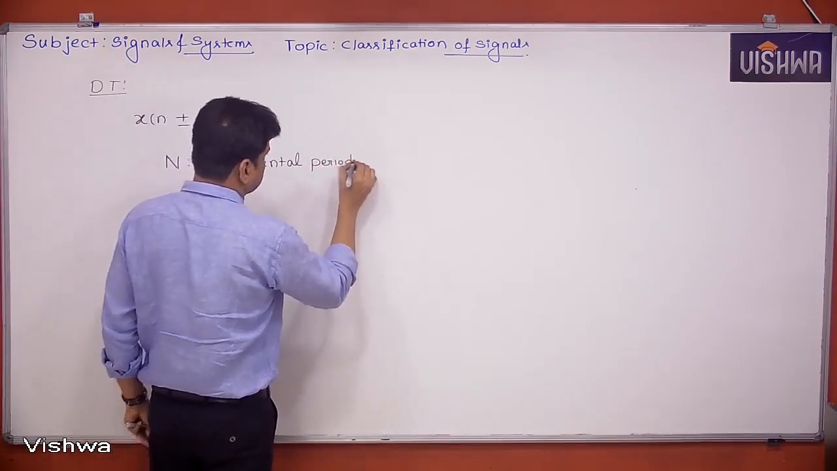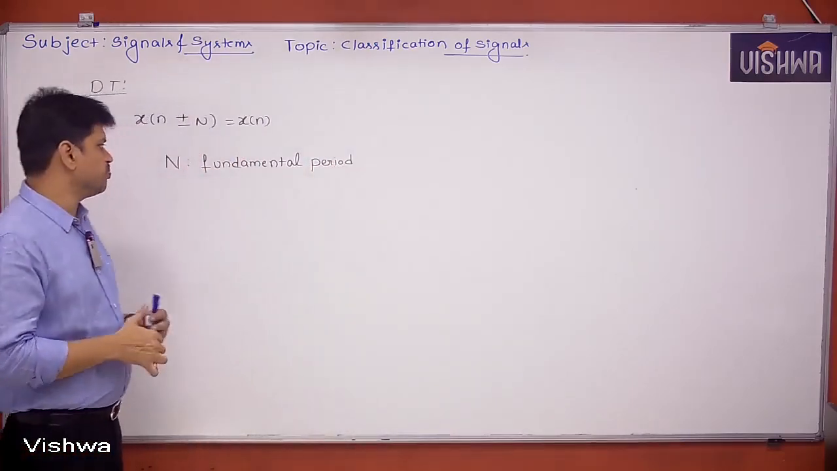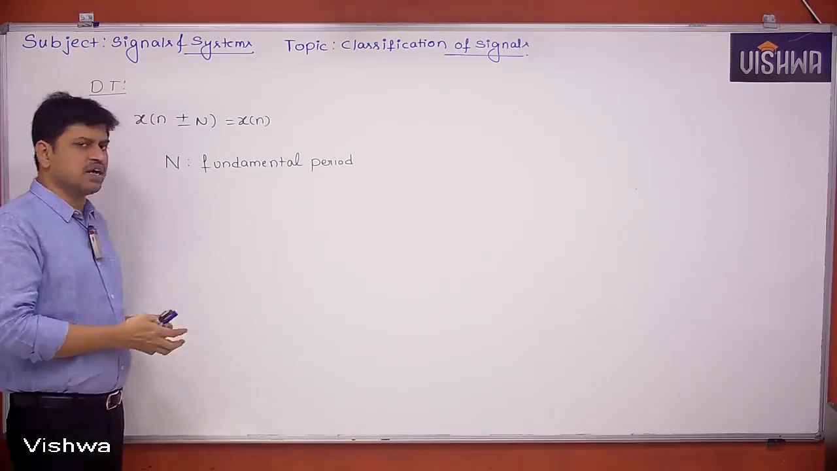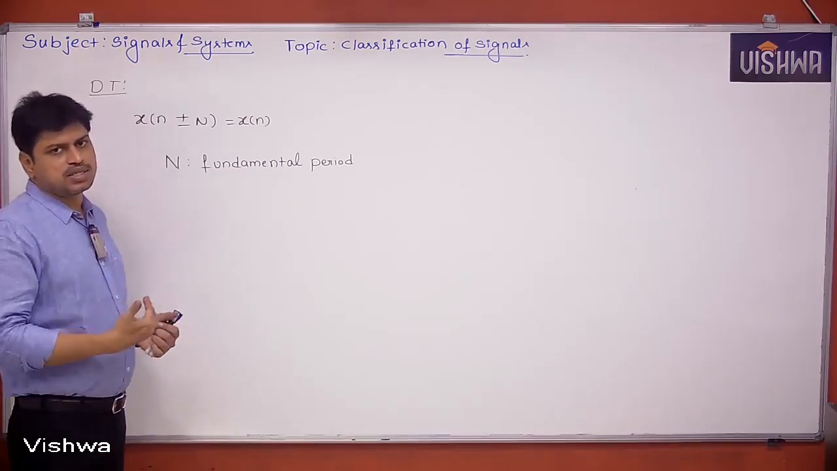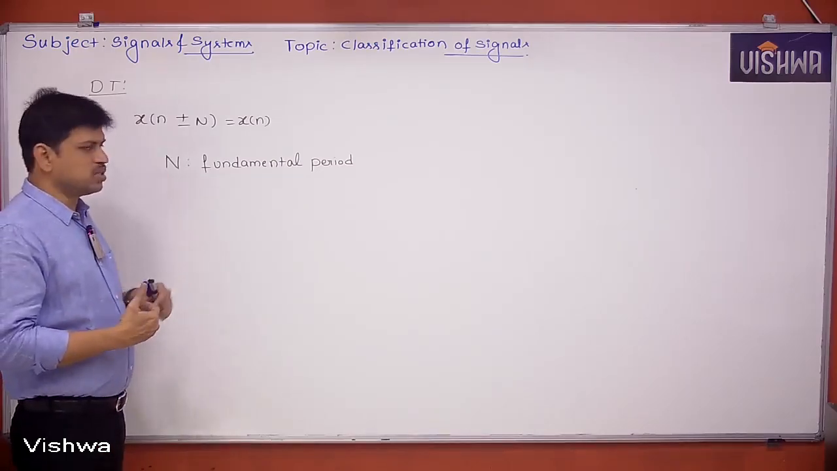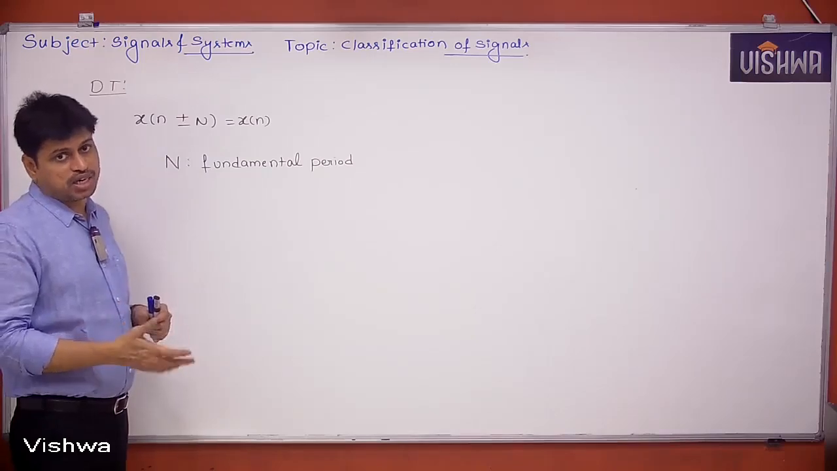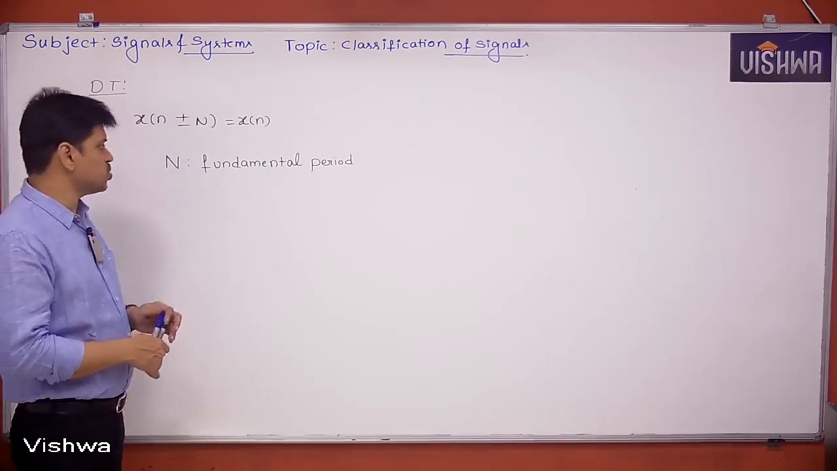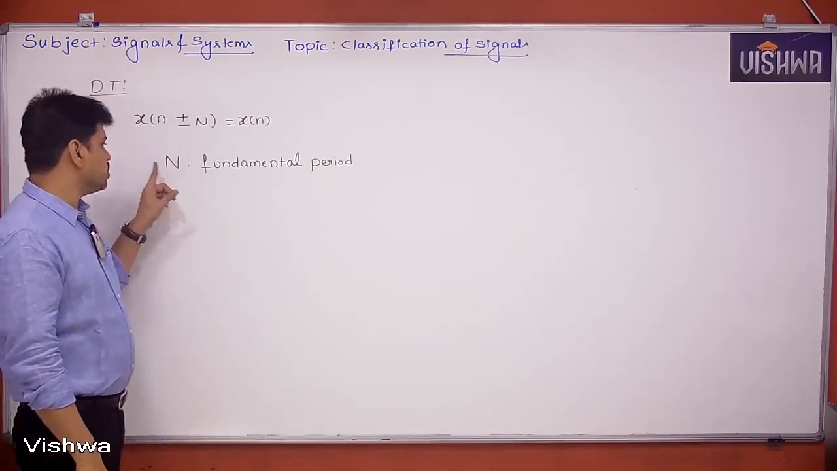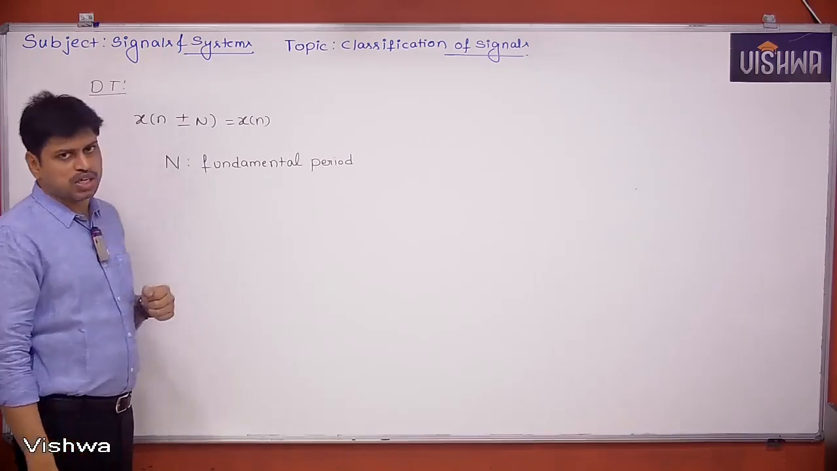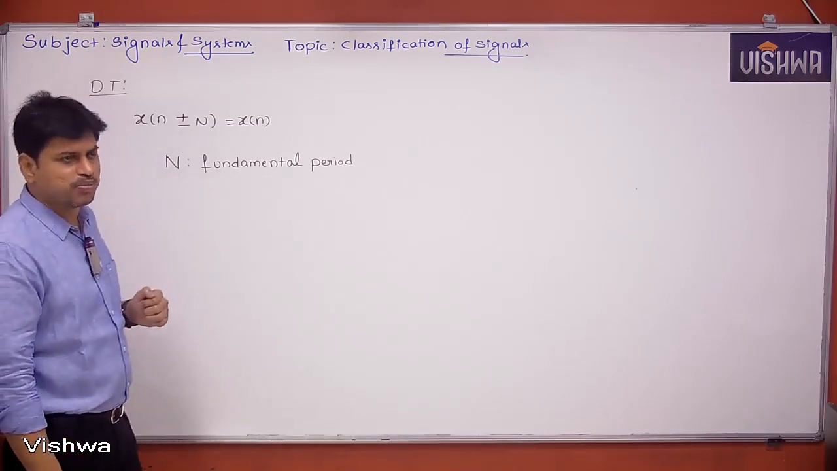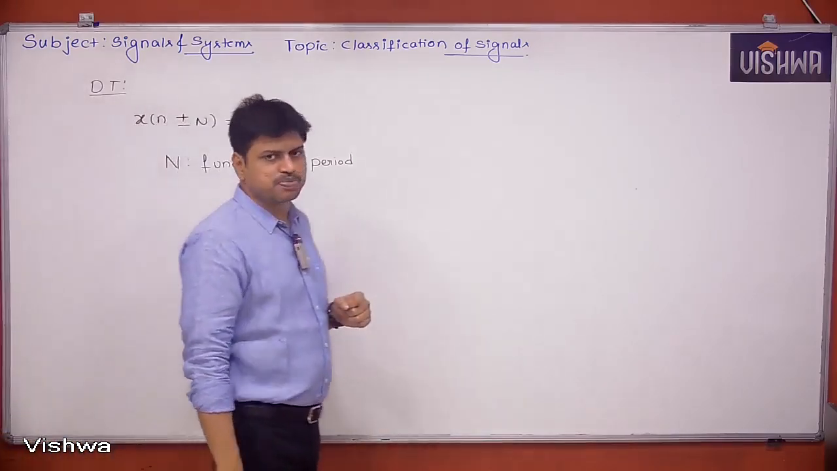Fundamental period. Now you tell me, is there any restriction on n? That means, can n be an integer, or a fraction, or any real number? The answer is no. It cannot be anything. It has to be integer only. Why does it have to be integer?